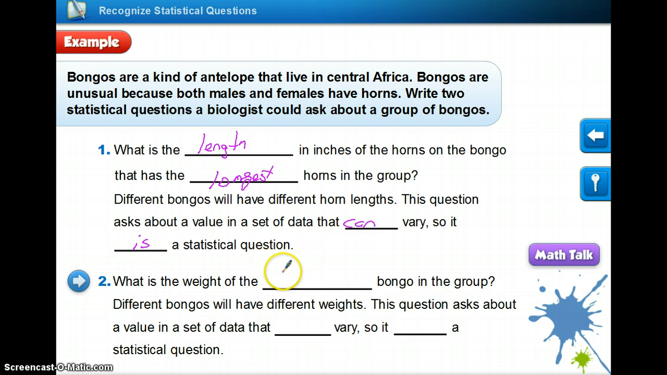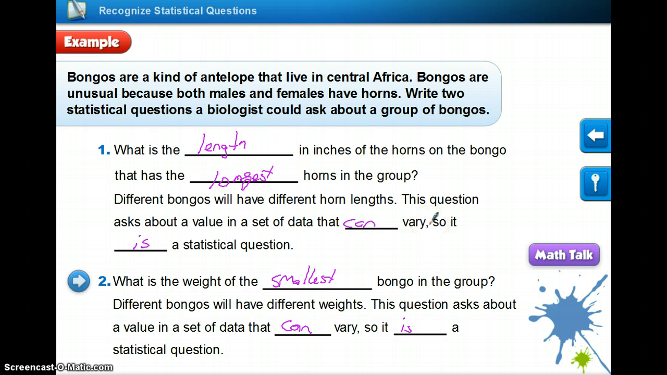And another question could be, what is the weight of the smallest bongo in the group? Different bongos have different weights, so the question asks about a value in a set of data that can vary, so it is a statistical question.